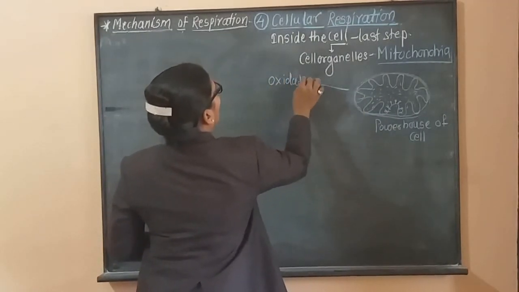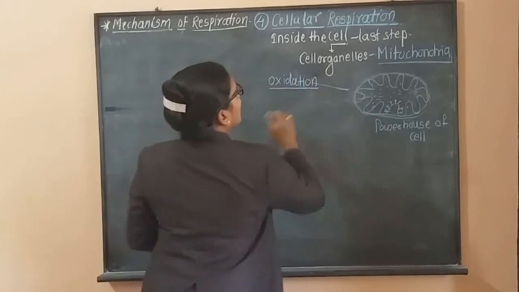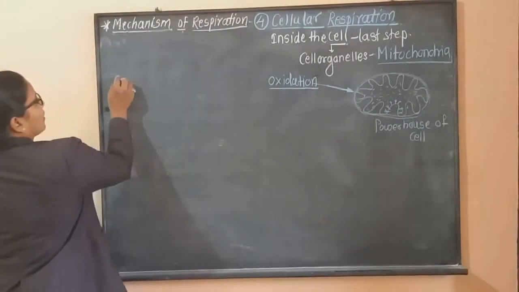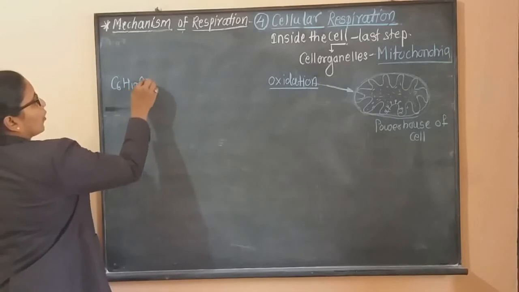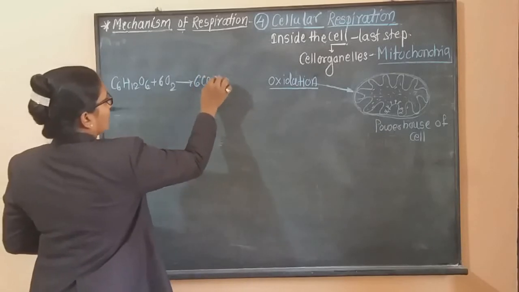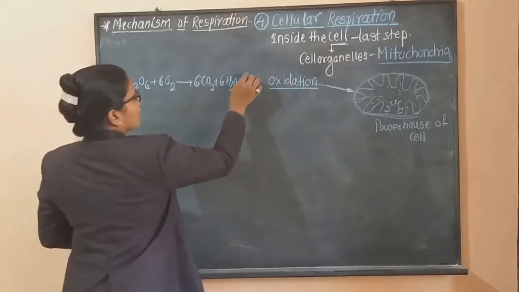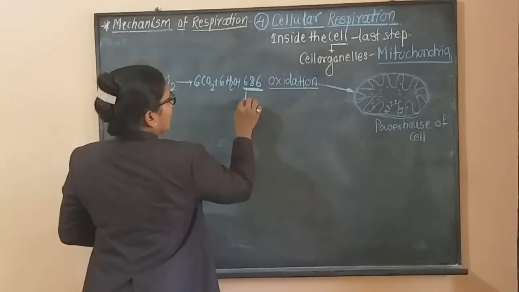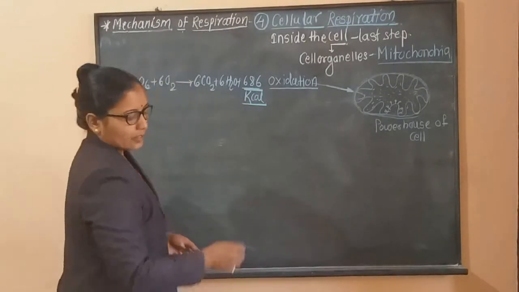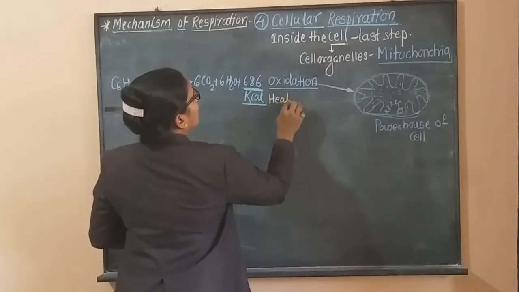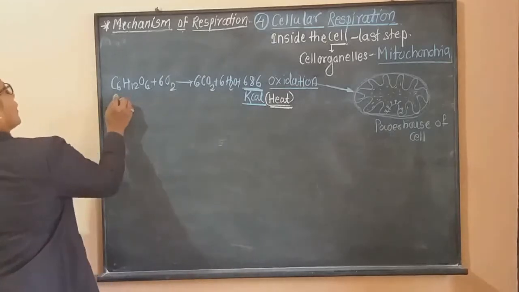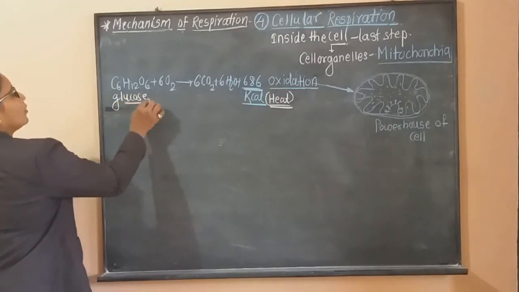oxidation of complex organic substances takes place. What happens? The complex organic molecules are oxidized in the presence of oxygen. There is release of carbon dioxide, release of water molecules, and tremendous energy release, that is heat energy. 686 kilocalories of heat energy is liberated due to the oxidation of this complex organic molecule. We can call it glucose.